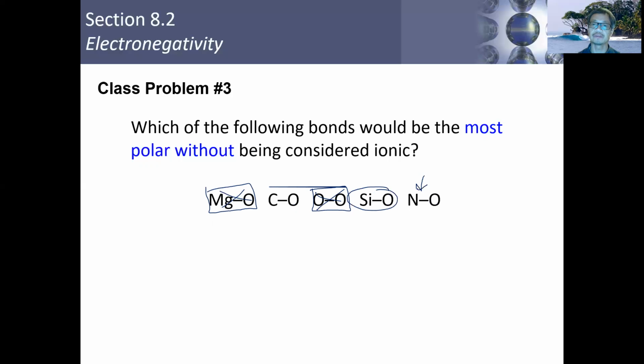We already saw in the previous example that nitrogen and oxygen is the least polar of the polar bonds. Silicon and oxygen are furthest apart. So therefore, the bond between silicon and oxygen should be the most polar. And that's what we have right there. So make sure you write that down and submit the work. All right. Very good.